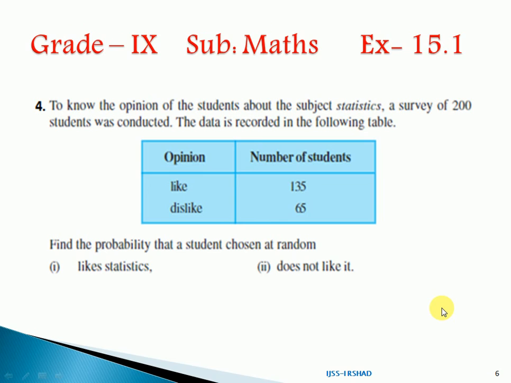Before doing this, just go through the previous video where I explained the basic concept and each and every numerical of chapter number 15, probability.